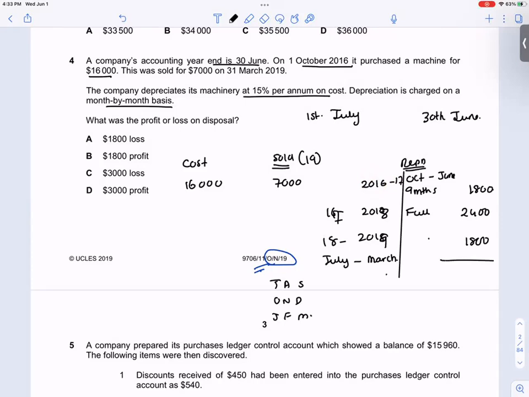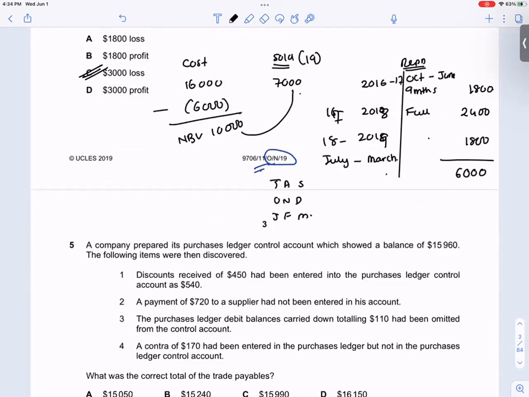So what is the total depreciation to date? 6,000, 1,000. Okay. So cost minus depreciation to date would give me the net book value. 10,000. Loss of 3,000. Yeah, loss of 3,000. Okay.